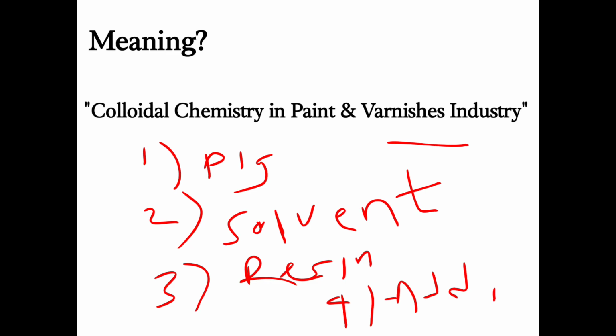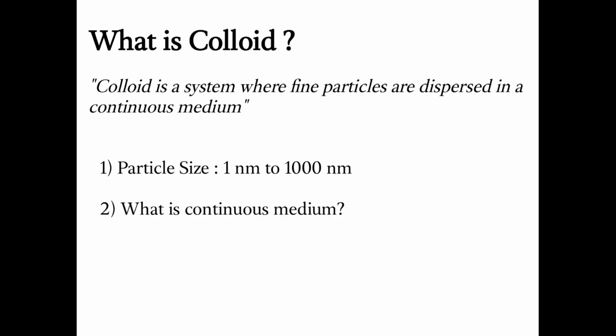Right now we know what is the meaning of paint and what is the meaning of varnish. Now we are going to see what is the meaning of colloid, and then how we are going to study the colloidal chemistry in paint and varnish. So we'll go one by one. Now the paint and varnish is over, we are now going to understand what is colloid.